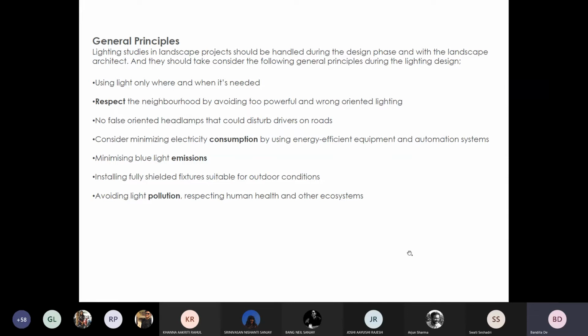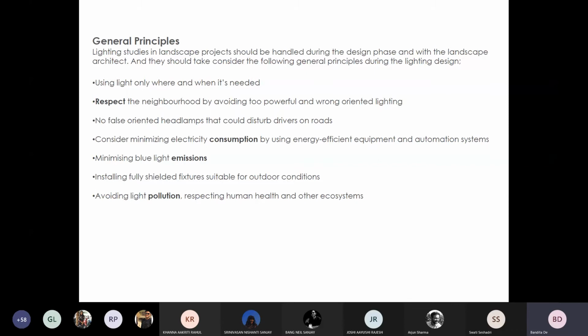Use shielded fixtures so that we restrict the extra emission of light towards the sky and avoid light pollution. Now, by avoiding light pollution, we have to be sensitive towards human health and all the other ecosystems that are coexisting with us.